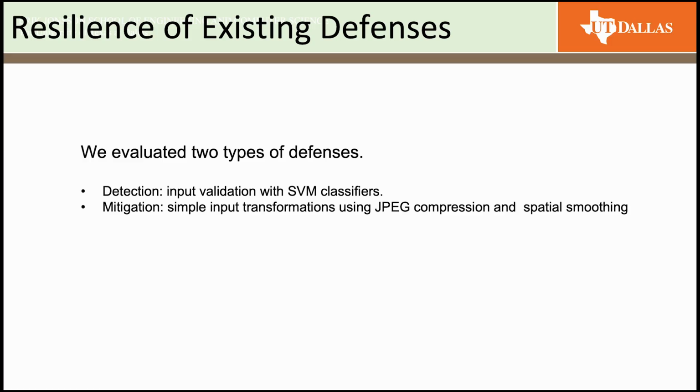Next is mitigation. Here the idea is to weaken the effect of adversarial perturbation rather than block them outright. A simple practical example is applying transformations such as JPEG compression and spatial smoothing, which reduce the high-frequency noise that attacks rely on. In our work, we tested both these strategies: detection through SVM-based input validation, and mitigation using JPEG compression and spatial smoothing. We evaluated three attacks, namely NICGSlowdown, DeepSloth, and SlowTrack.